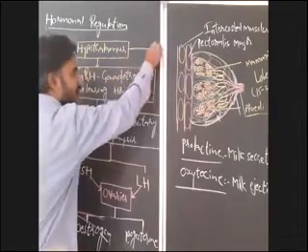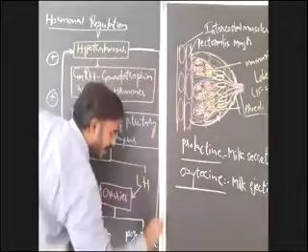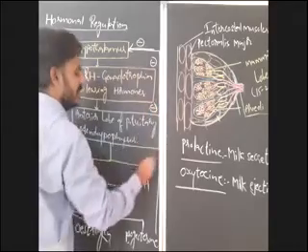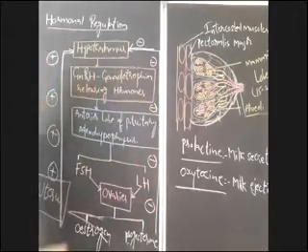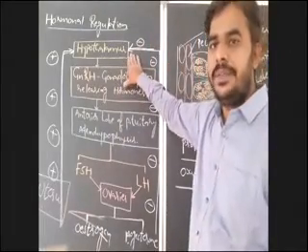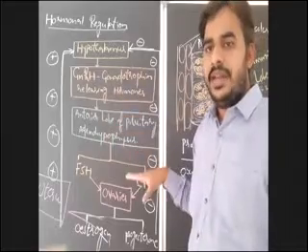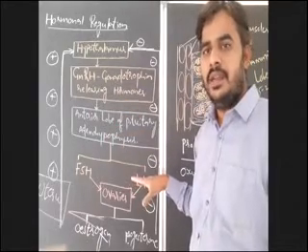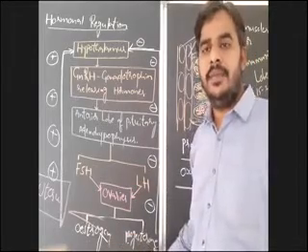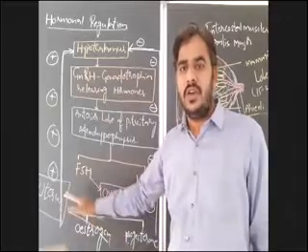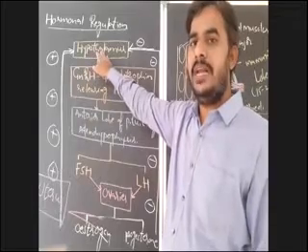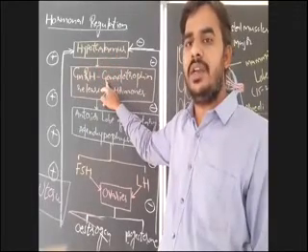If the hormone levels are high or more, what will happen? It will show a negative feedback mechanism, and it suppresses the hypothalamus from secreting the gonadotropin releasing hormones. So observe here, the hormonal regulation of the female reproductive system mainly depends upon the concentrations of two hormones, estrogen and progesterone. If the levels of estrogen and progesterone are low in the body of a female, that acts as a stimulus for the hypothalamus,